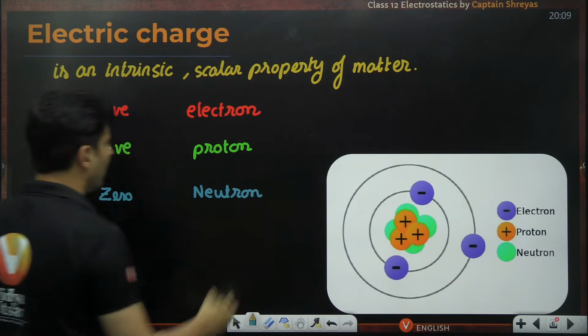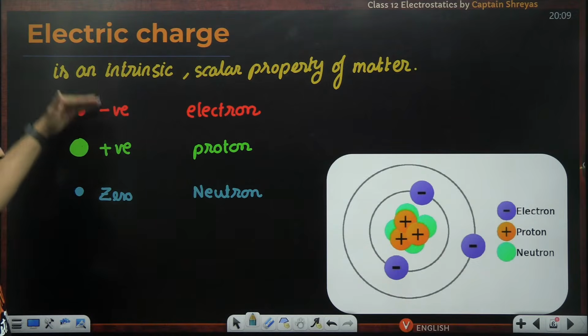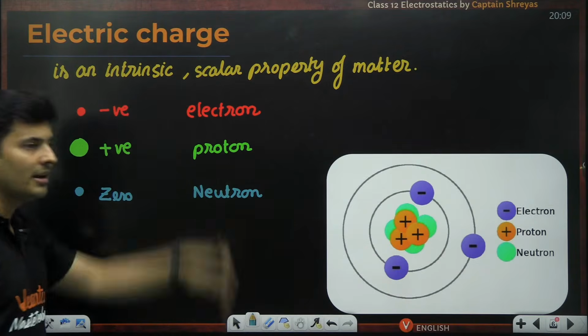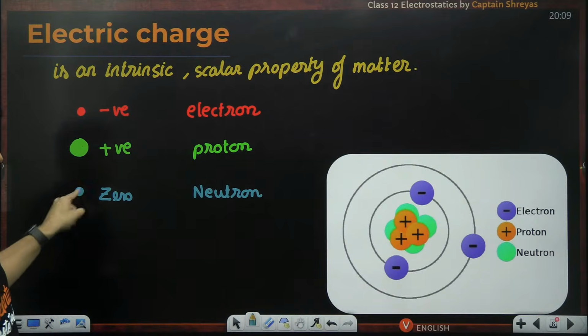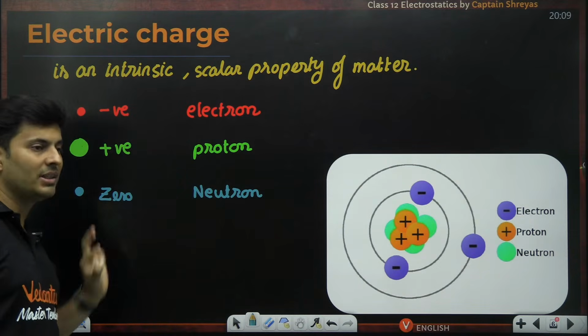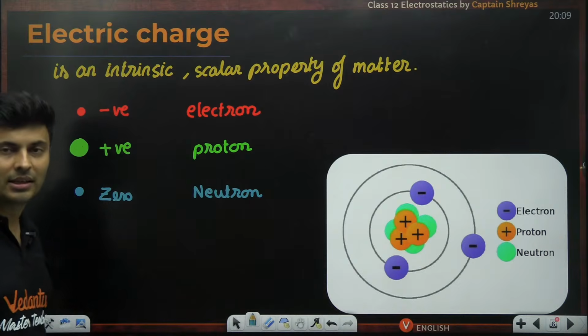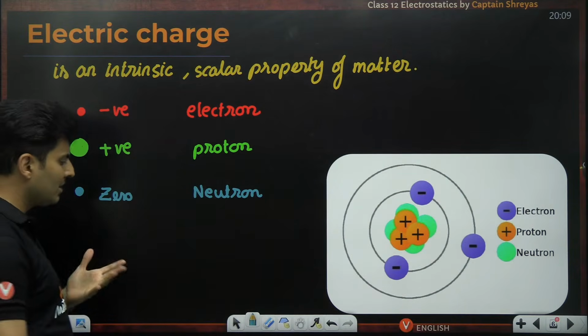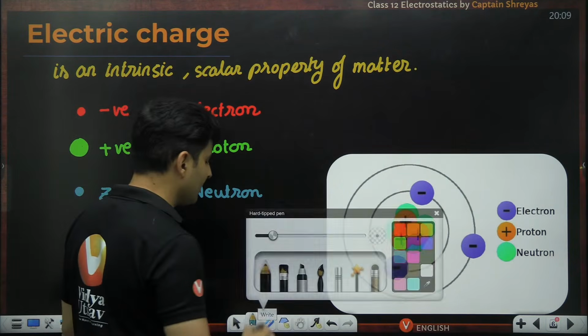So a proton, electron, and a neutron are the best examples of the three categories of charges that you can get. Now, when I say zero over here, there is no positive and negative. It is actually nothing. Nothing is there on it charge wise. Mass wise, it is there, but charge wise, nothing is there.